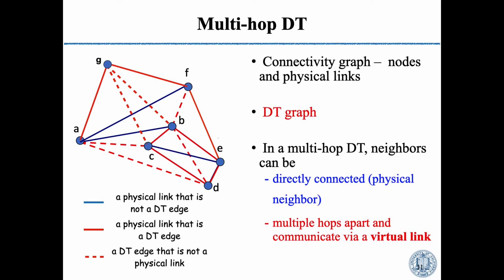For example here, A and D are DT neighbors, but they are not physical neighbors. However, they could communicate via a physical path that is A to B and then to C and to D. Then we can say that they are multi-hop DT neighbors. They are MDT neighbors because they could communicate via a virtual link.